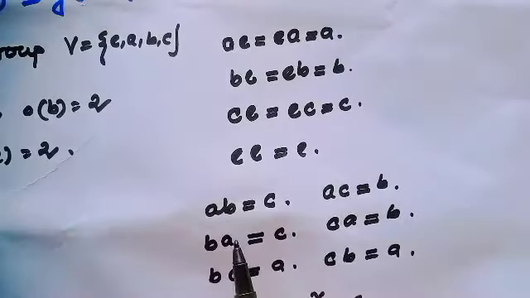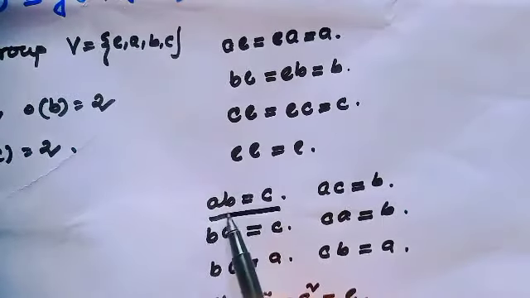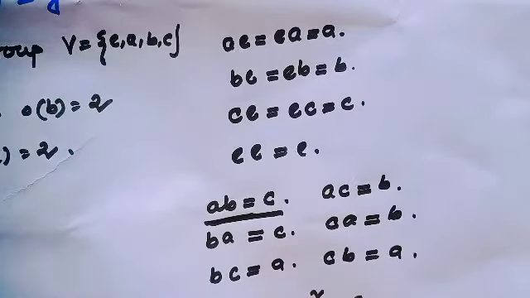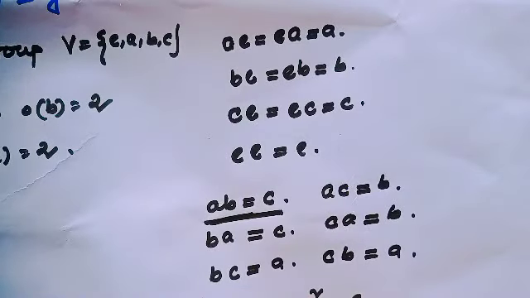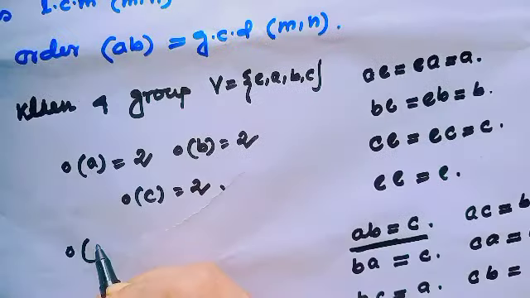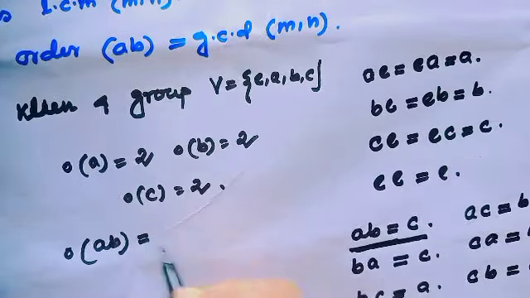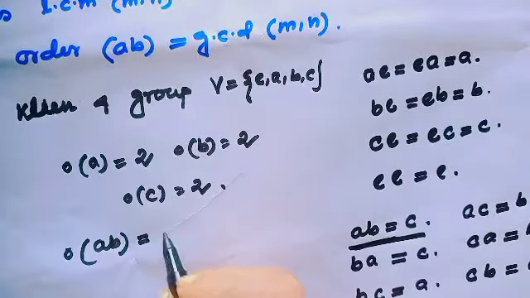By the construction of the Klein 4-group, we know AB equal to C, and order of C is 2. That means order of AB equal to 2.